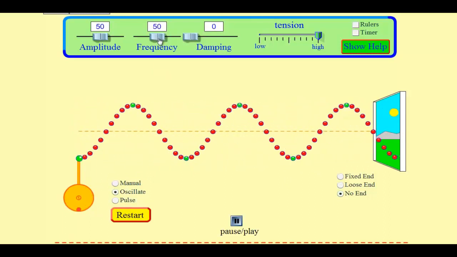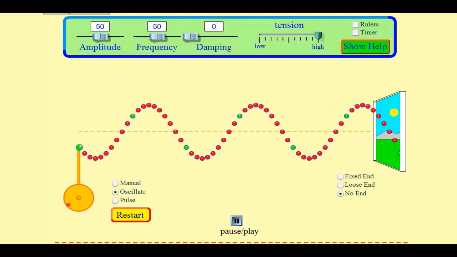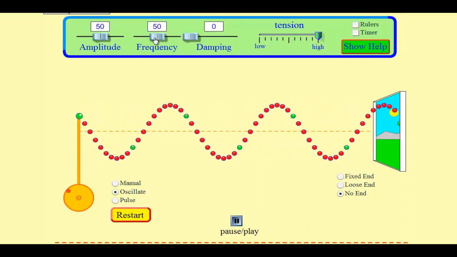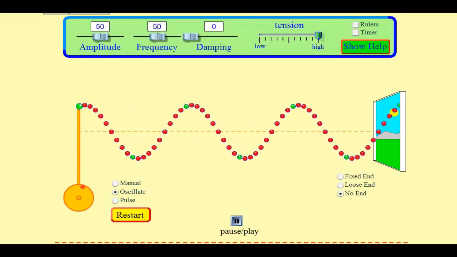So up top you see a slider that gives us our controls over frequency. I can turn it to low frequency or high frequency. You can ignore the number.